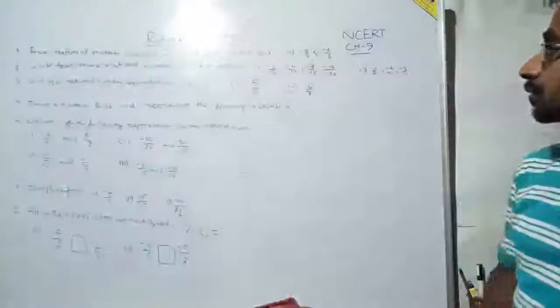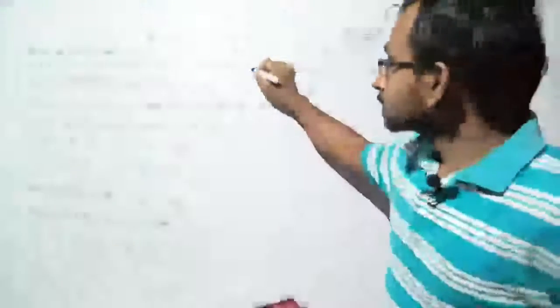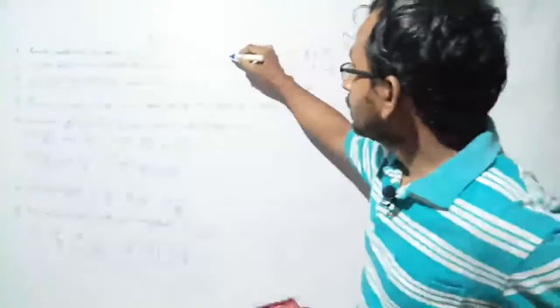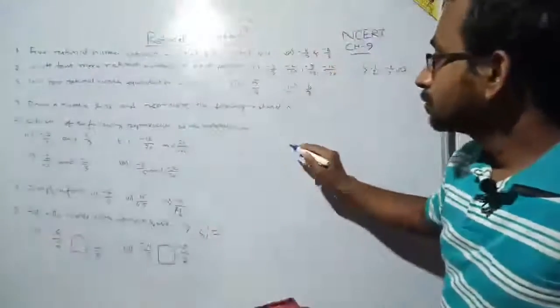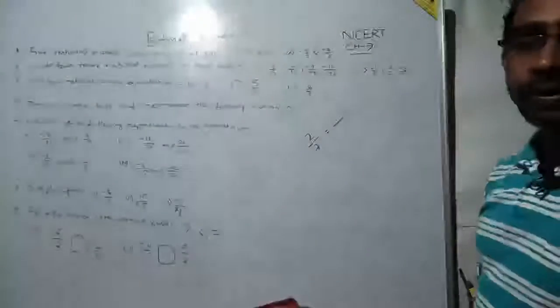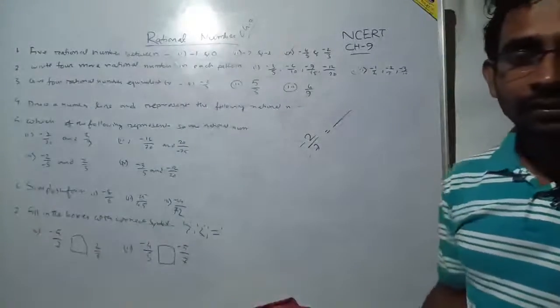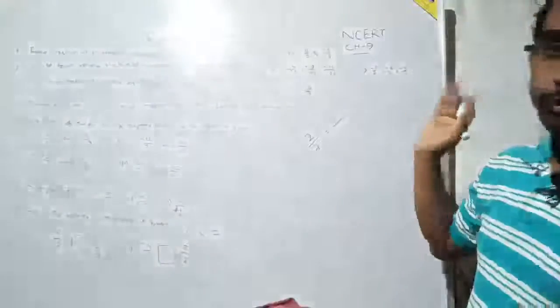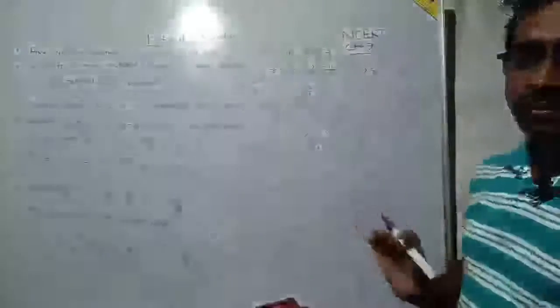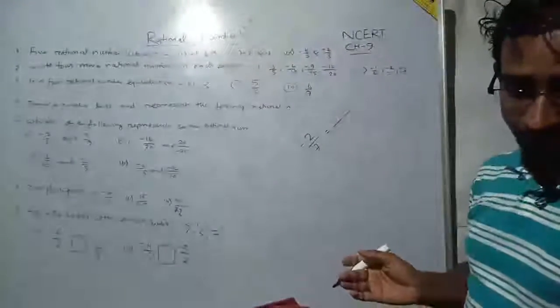Okay, now let's move on to this question number. See, I have solved this question and it is for your homework. Question 3: Give 4 rational numbers equivalent to the given one. These are very simple for U level students, but I am practicing it only for solving this NCERT books because NCERT is the foundation. Very good knowledge from this NCERT books, and if you have a clear idea of it, then no problems, you can move to reference books also.